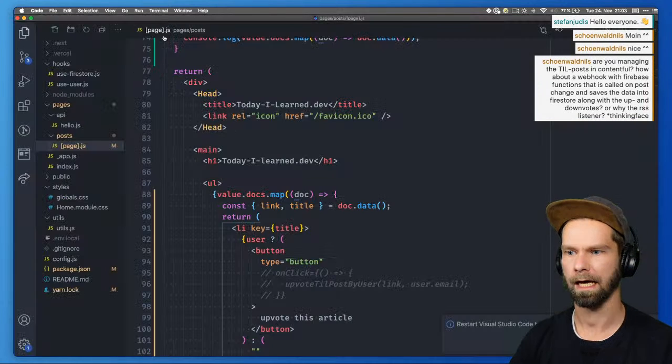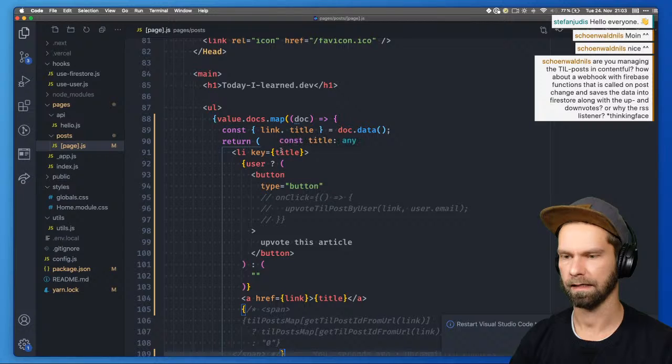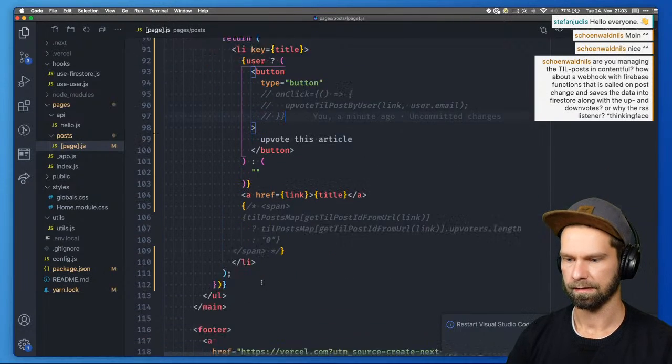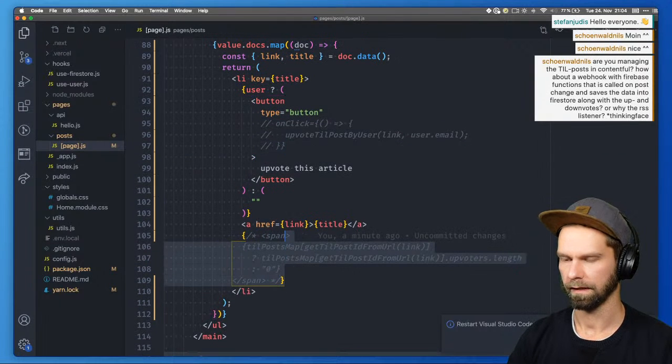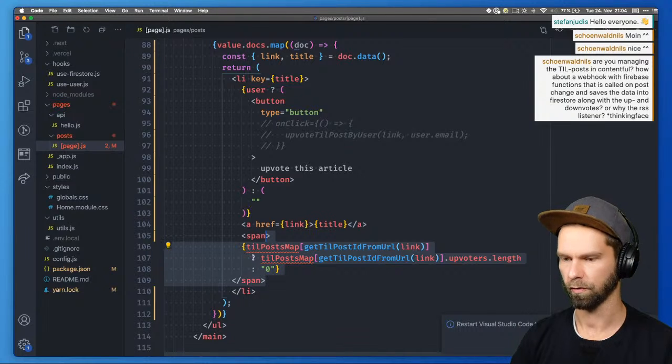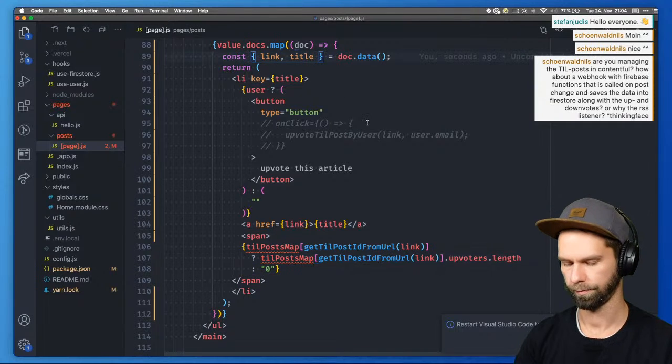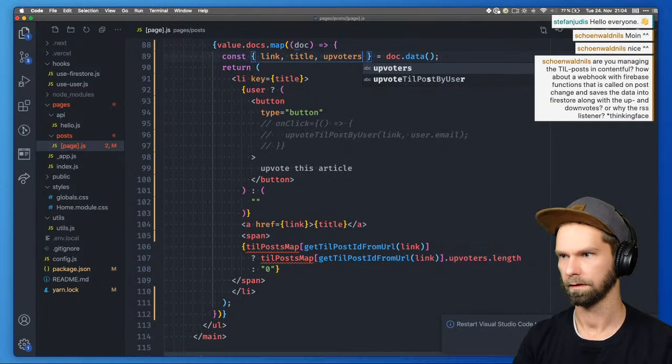So what we now have here is that probably we don't get a title because it's not stored in the data at all. But what we can do here is have a look at this body to show a count already. And here we see that this, oh, what did we do here? So we had a count. I think that this should be just upvoters now.